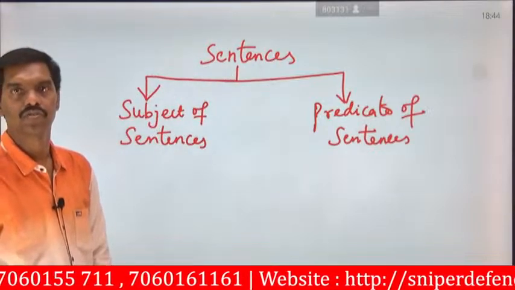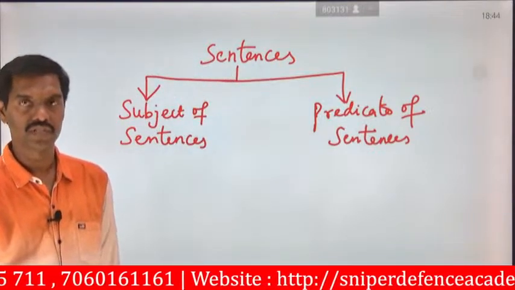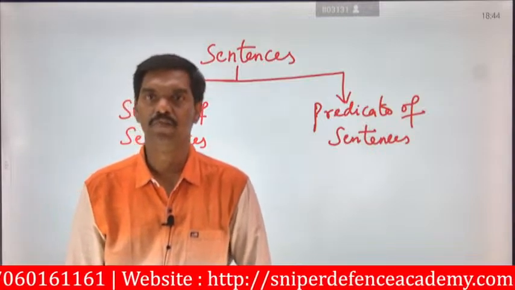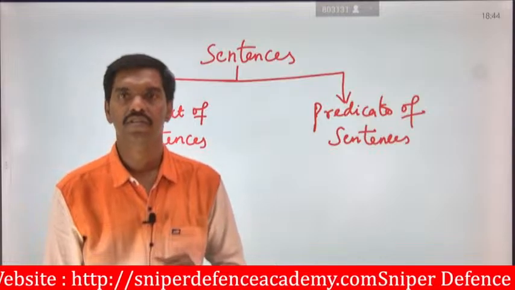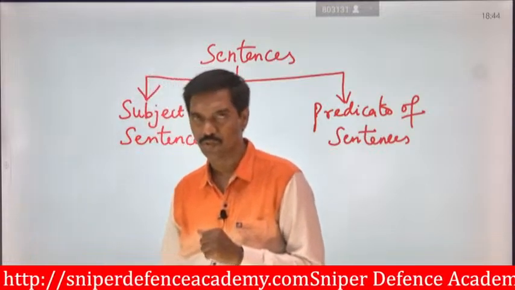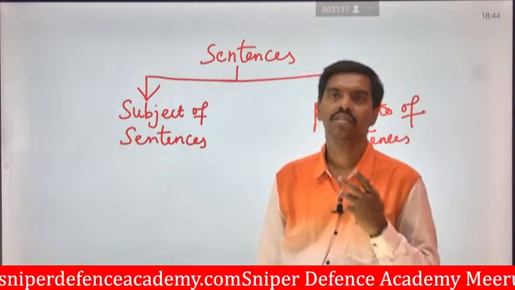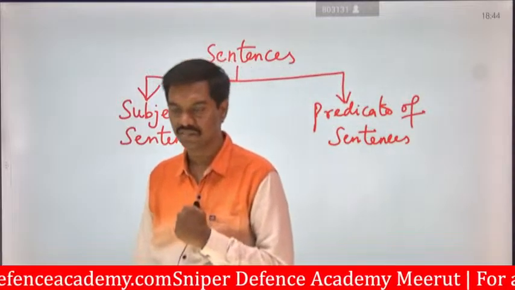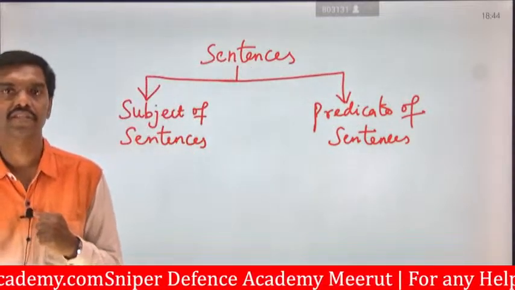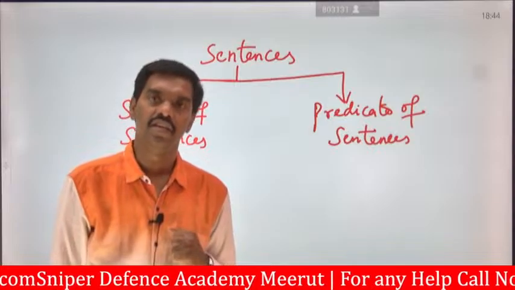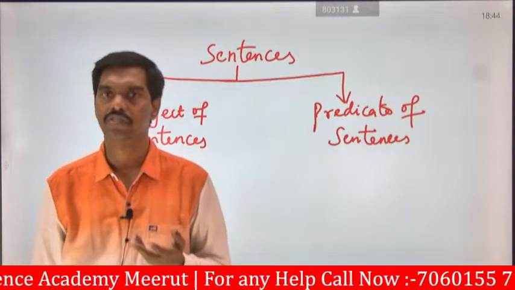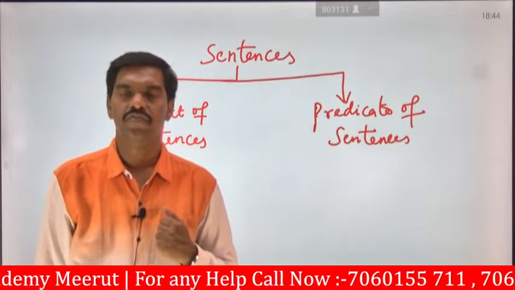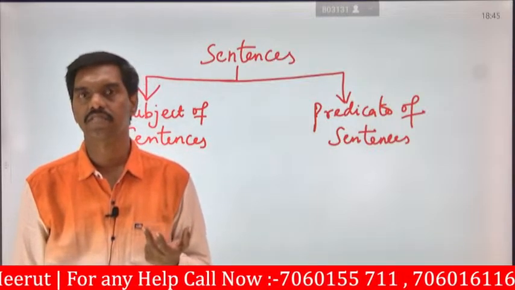Once you are going to read English, pronunciation is very, very important for each and every student. If the pronunciation is good, then only the word will have a meaning. That is the main criterion in English in terms of communication, or we can say in terms of pronunciation.